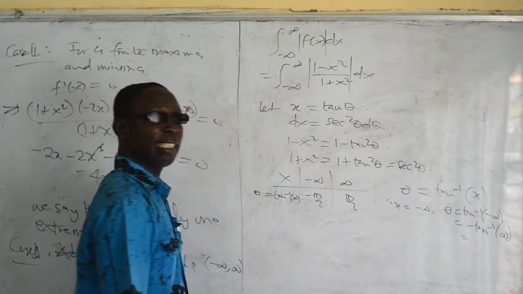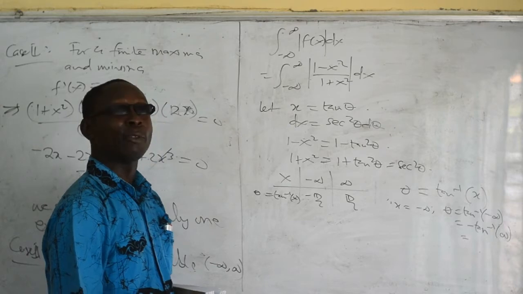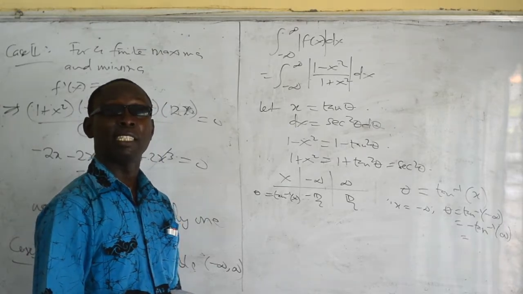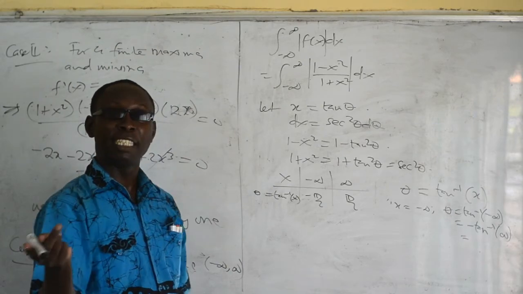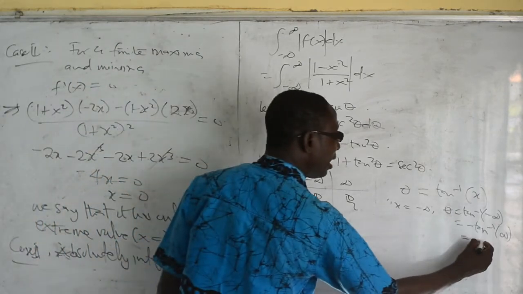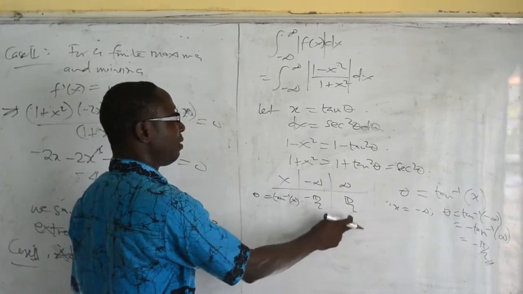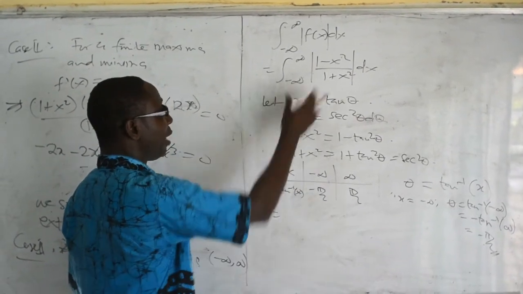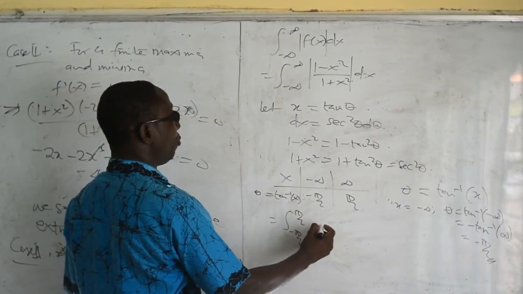Now, what is tan 90? When we were in SHS, we used to say that tan 90 is infinity. So if tan 90 is infinity, tan inverse of infinity is 90. So we have minus pi over 2. So that explains why we have this. Okay, so then we can continue our integration here from minus pi by 2.